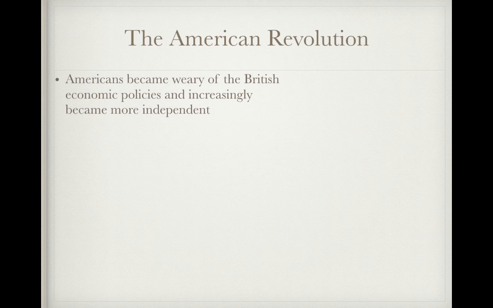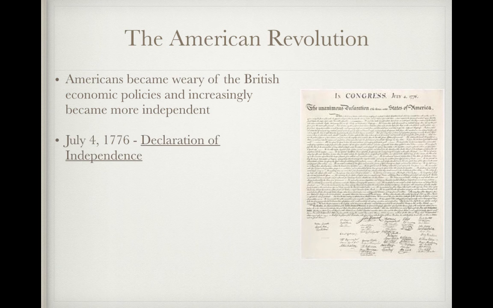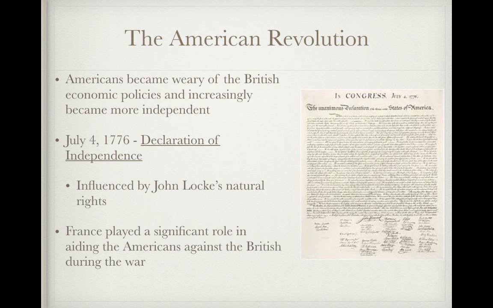All right, so the American Revolution began when Americans became weary of the British economic policies, particularly mercantilism, and they increasingly became more independent and autonomous. On July 4th of 1776, we had the Declaration of Independence, which was influenced by John Locke's natural rights, and France will play a significant role in aiding the Americans against the British during the war. They will provide military and financial aid to the United States, and we'll discuss more of that in a bit. And the war will end in 1783 with America being recognized as an independent nation.